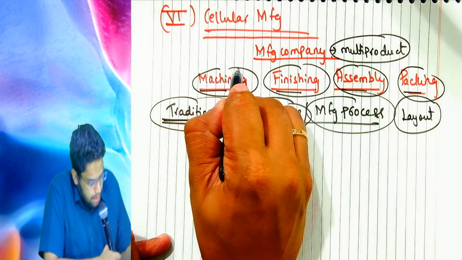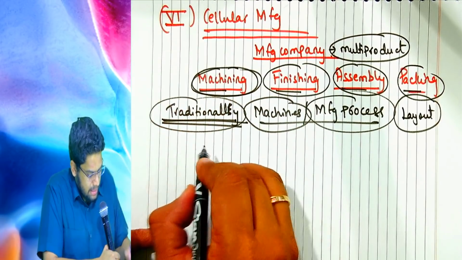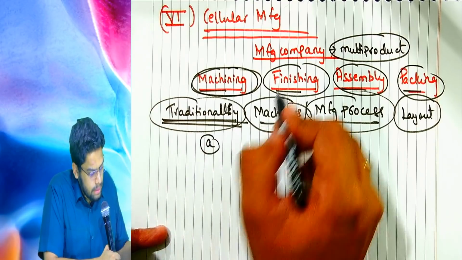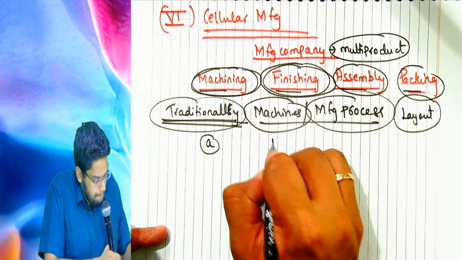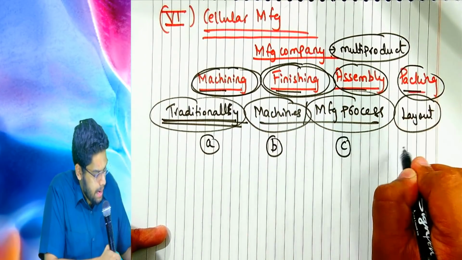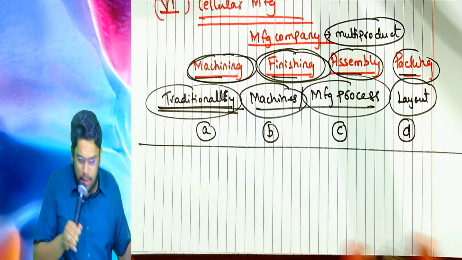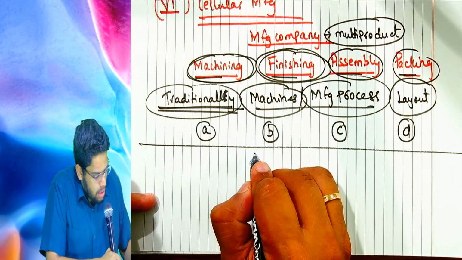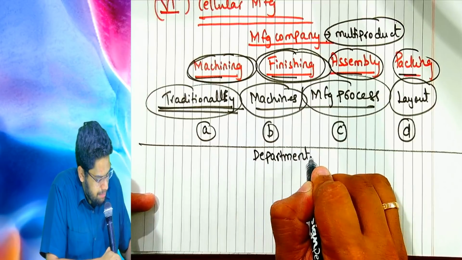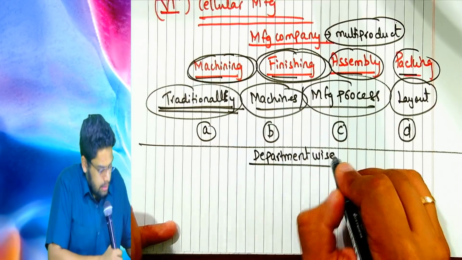Say for example, machining department machines are represented by the alphabet A. Finishing machines are B. Assembly is C. Packing is D. Now, traditionally the factory is organized with a departmental classification, department-wise, or functional.